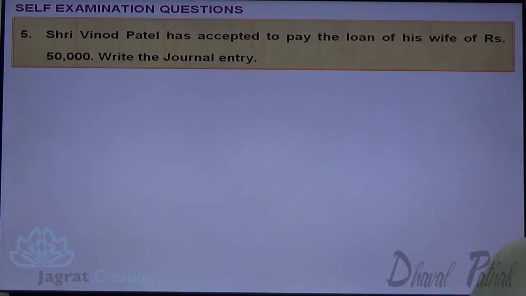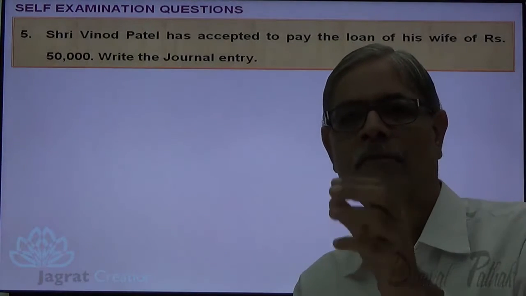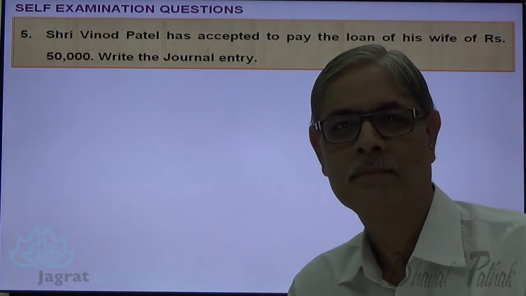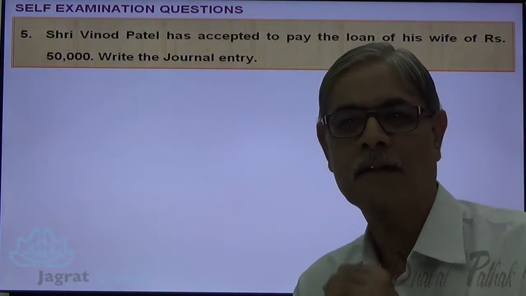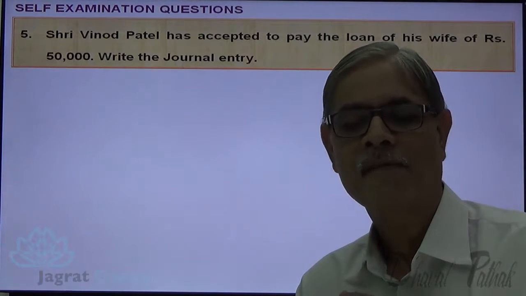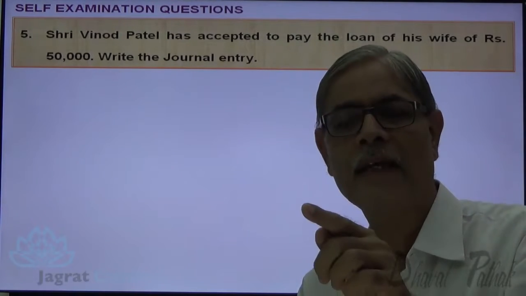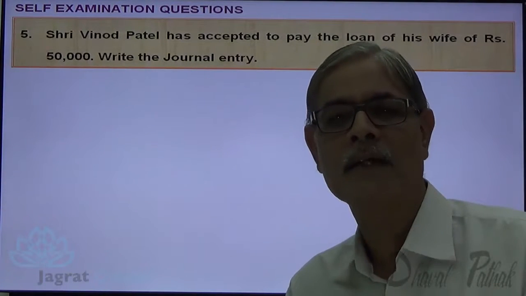Shri Vinod Patel has accepted to pay the loan of his wife of rupees 50,000. Write the journal entry. When partner assumes the liability of the firm, partner is the giver. Why partner is the giver? Because partner is going to pay on behalf of the firm, so partner is the giver.